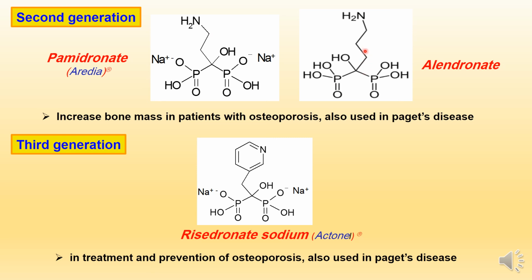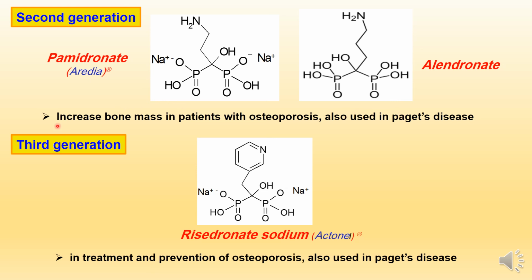So alendronate is more potent than pamidronate. Both can be used in treatment of osteoporosis and Paget's disease.